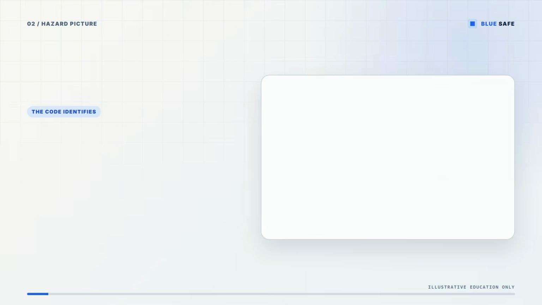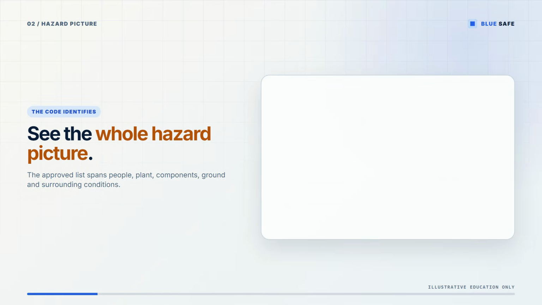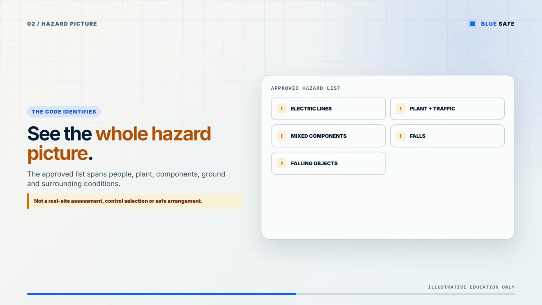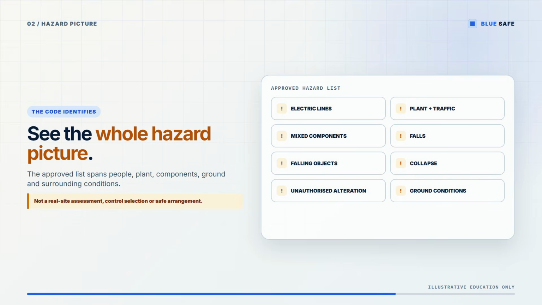The code identifies scaffolding hazards, including electric lines, plant and traffic, mixed components, falls, falling objects, collapse, unauthorized alteration, ground conditions, manual tasks, fire and explosion. The animation groups those words. It does not assess a real site, select controls, or show a safe arrangement. Generic symbols are not design, engineering, or inspection evidence.